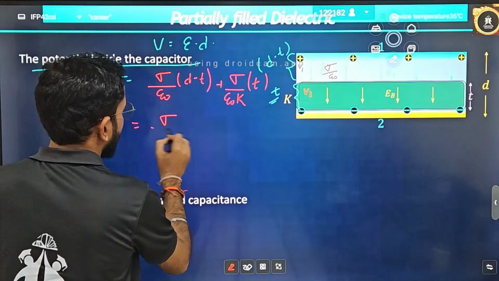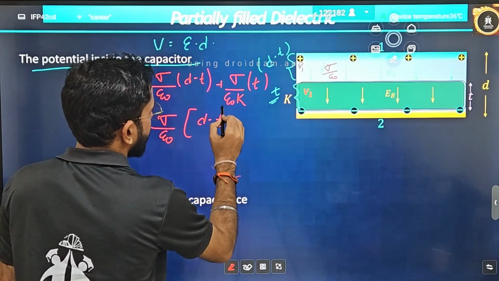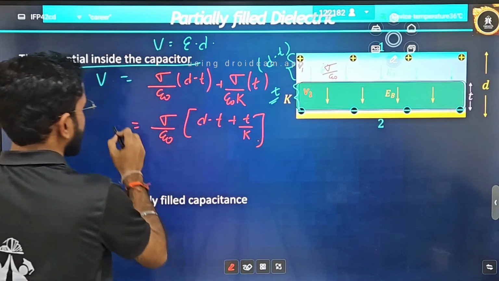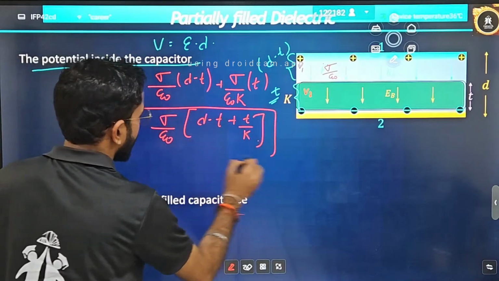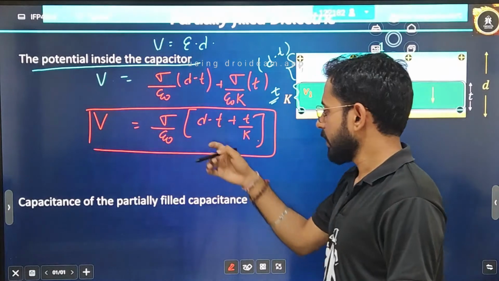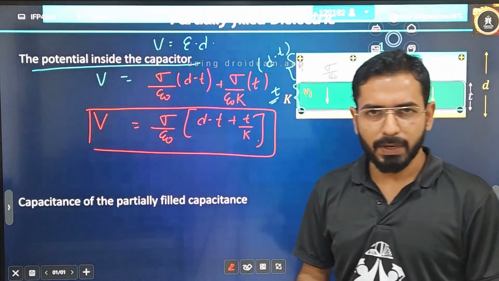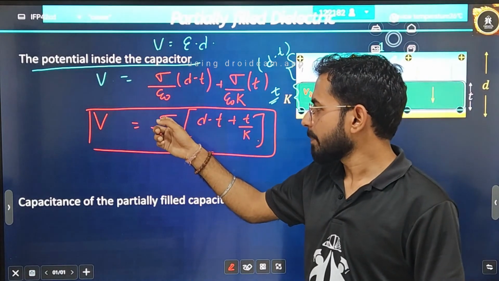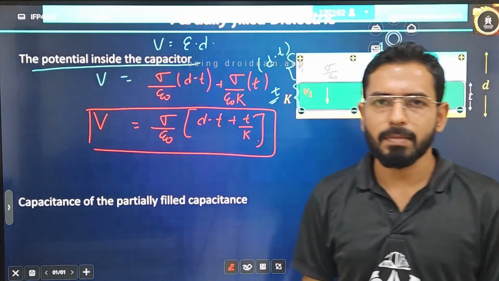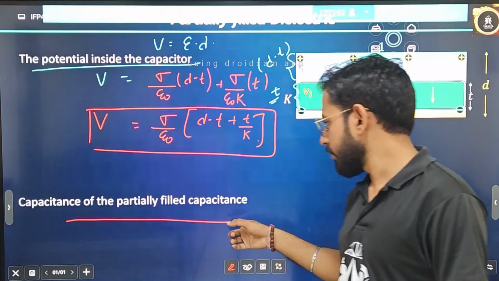I can take sigma by epsilon naught as common, and in the bracket we will have d minus t plus t by k. This is the net potential that will be there: sigma divided by epsilon naught times d minus t plus t by k. Now if you want to remove sigma, you can write q divided by A, charge per area, which is defined as sigma. Is it clear?